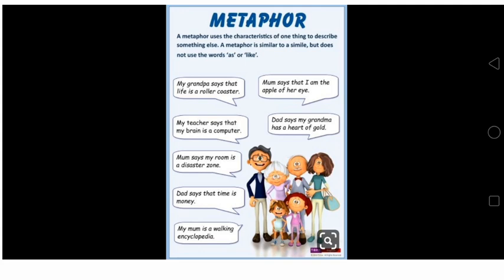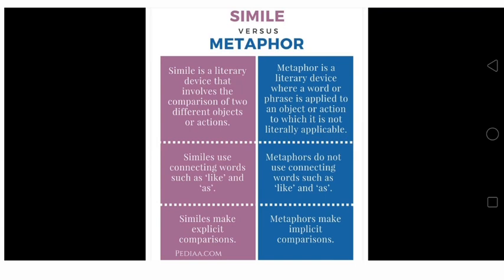Now in the next slide I am going to show you the difference between metaphor and simile. So let's see the difference between simile and metaphor. Simile is a literary device that involves the comparison of two different objects or action, whereas metaphor is a literary device where a word or phrase is applied to an object or action to which it is not literally applicable, as you have seen in the previous slides.